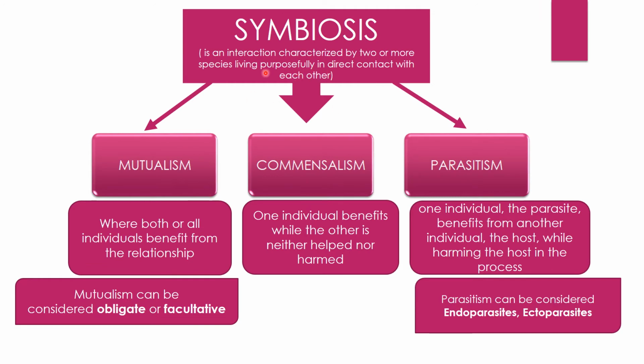Here is the type of symbiosis. Symbiosis is an interaction characterized by two or more species living in direct contact with each other, and this interaction typically occurs in three major types: mutualism, commensalism, and parasitism.